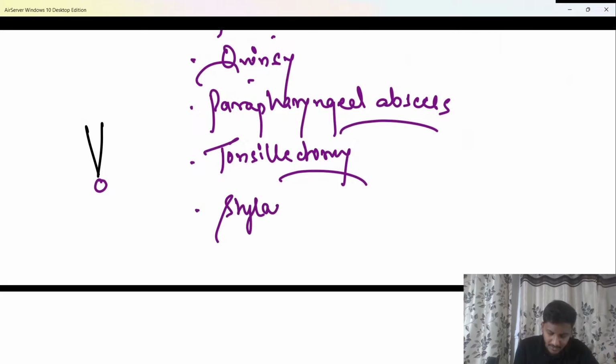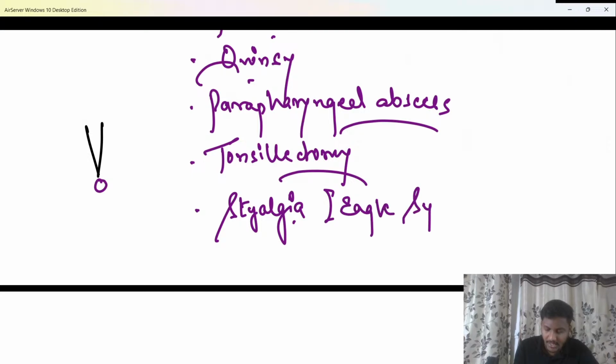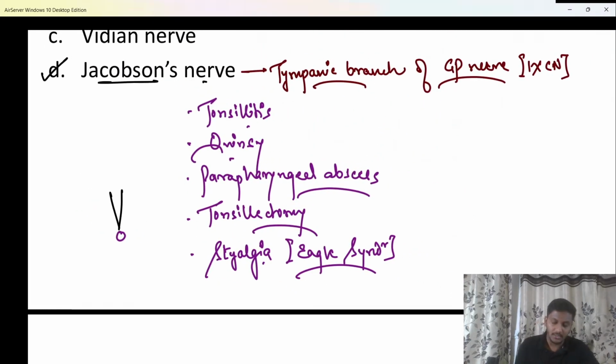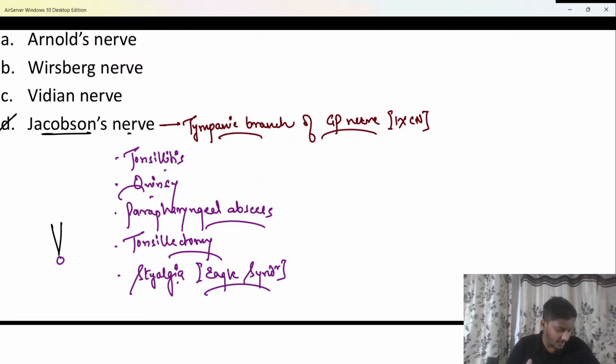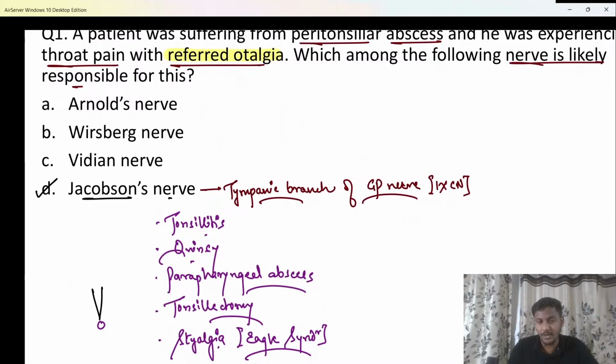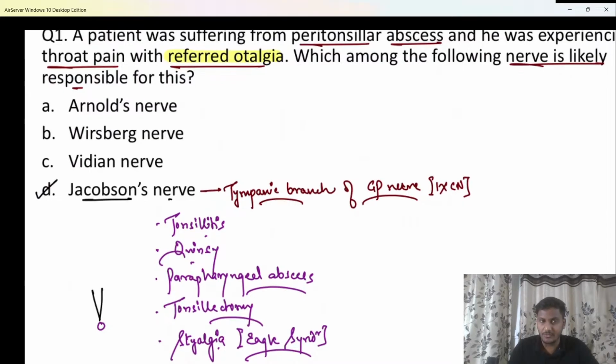By the name it is evident. That condition is known as styalgia. That is the long styloid process causing algia, that is pain, also called Eagle syndrome. Okay, so styalgia or Eagle syndrome. Treatment is styloidectomy. Removal of that extra part of the styloid process has to be done. Clear? So these are the conditions in which the patient may experience referred otalgia, due to irritation of the glossopharyngeal nerve or its branch known as Jacobson's nerve.